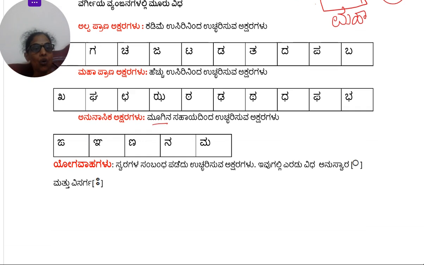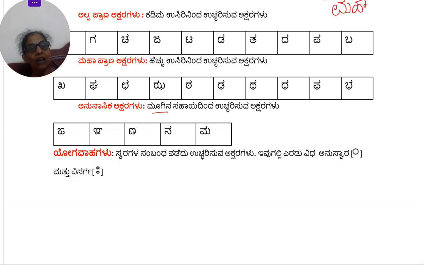Now next, the last one is Yogavaha. So Yogavaha, you cannot pronounce these alphabets independently. It has to be related to a swara. Means with the swara, it has to be pronounced. Swaragala sambandha padedu ucharisuva aksharagalu. Independently, you cannot pronounce them, you cannot use them. You use it either with a swara or with a vyanjana. And there are 2 of them, that is Anuswara and Visarga. Am is called Anuswara and Aha is called Visarga.